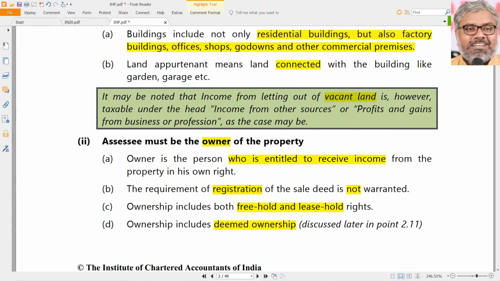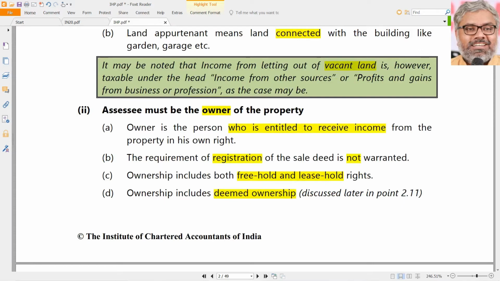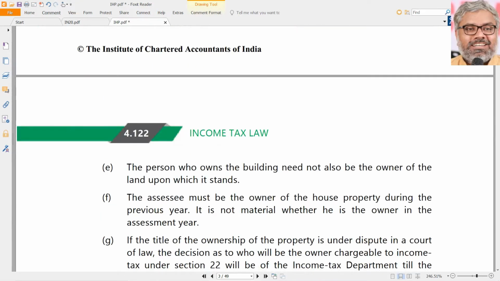So at least from this, what we can identify is, first of all, the Income Tax Act does not worry about the legality of the ownership. It only looks at the substance over form. Once again, legal ownership does not matter. A beneficial owner is enough to be taxed under this particular head of income. The Income Tax Act does not bother about the legal ownership. It is enough that somebody has beneficial ownership. Beneficial ownership is enough. That is what we can conclude from all these points.